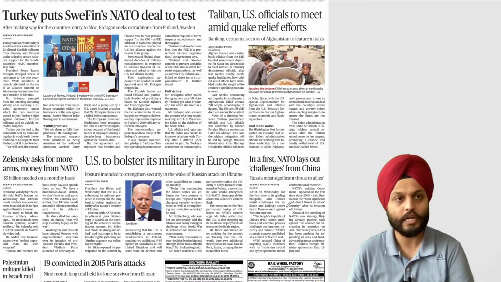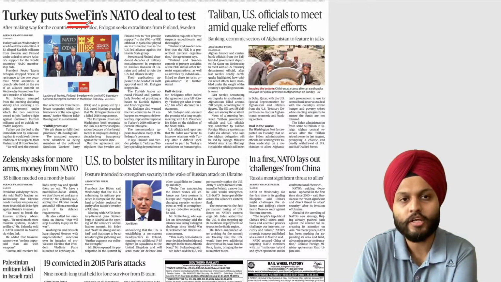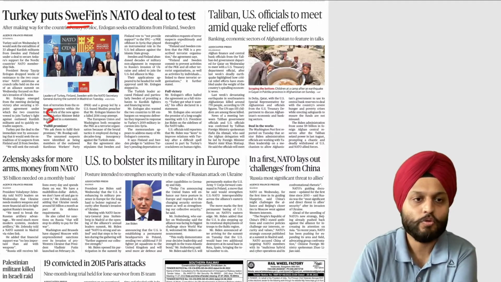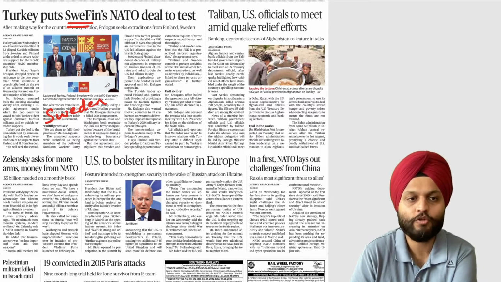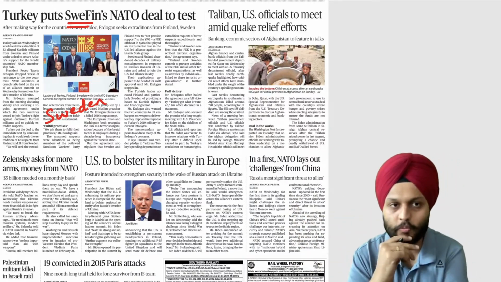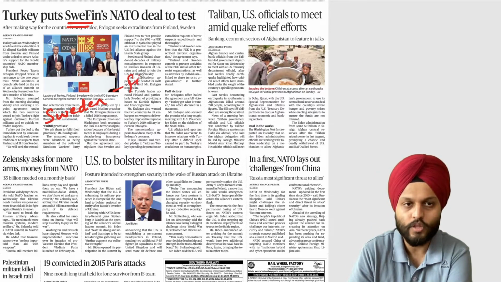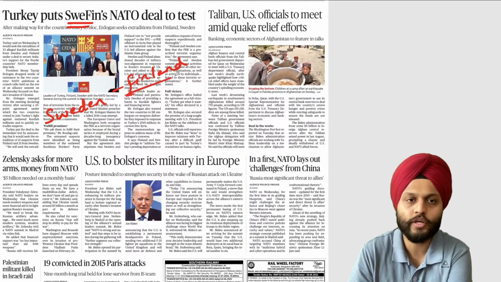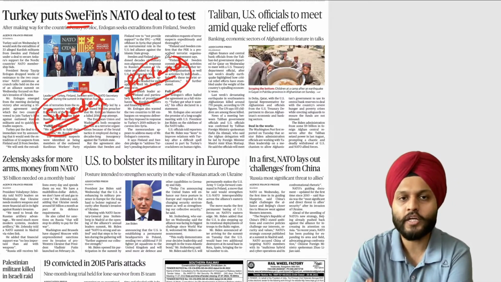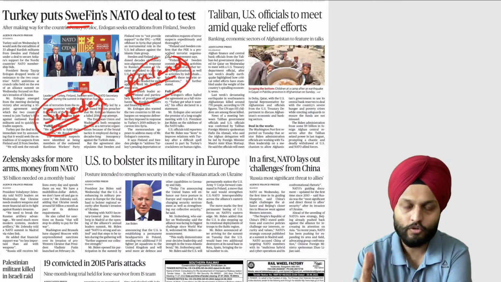Now moving on to the international section. So Turkey puts Sweden-Finland's NATO deal to test. Okay, so during this Ukraine-Russia war that is taking place, Sweden and Finland also felt a bit insecure that tomorrow, like Ukraine, our fate could also be very similar. So they have showcased their interest in joining NATO over here.